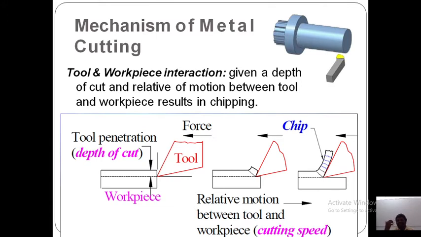The types of chip are continuous chips, discontinuous chips and built-up edge, according to the relative motion between the tool and the workpiece at a given cutting speed. From the diagram, when the tool is fixed on a lathe machine and is in contact with the workpiece, excess material is removed in the form of chips, due to the tool penetration on the workpiece.